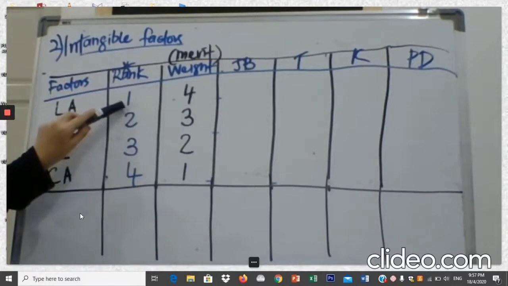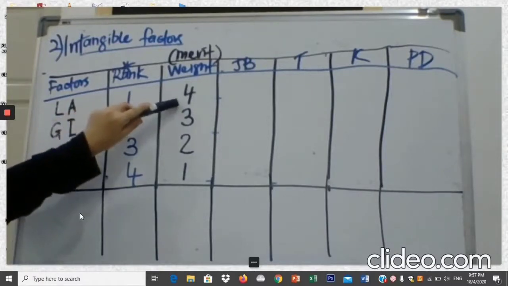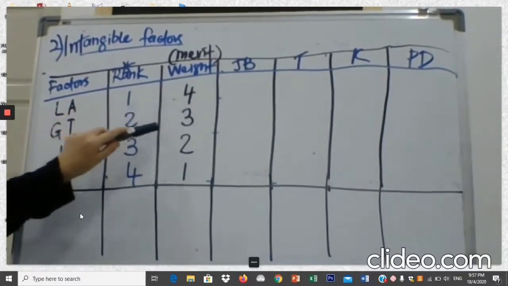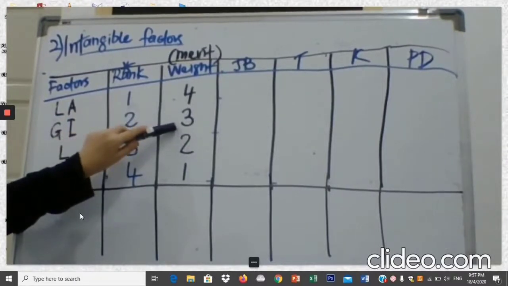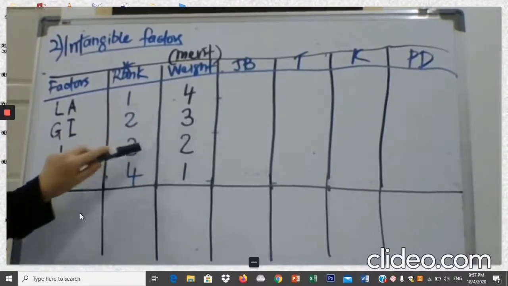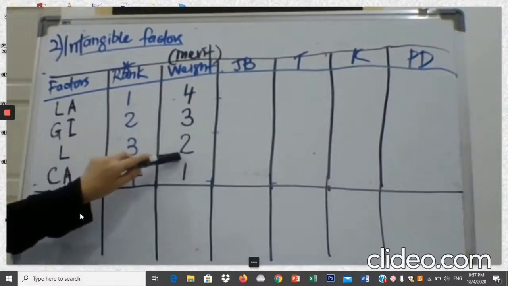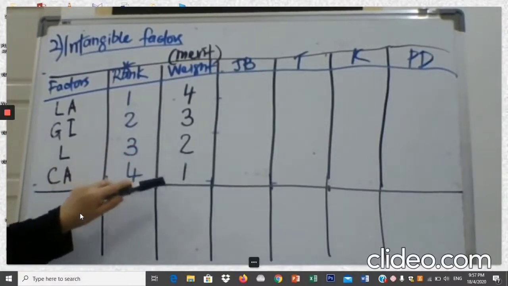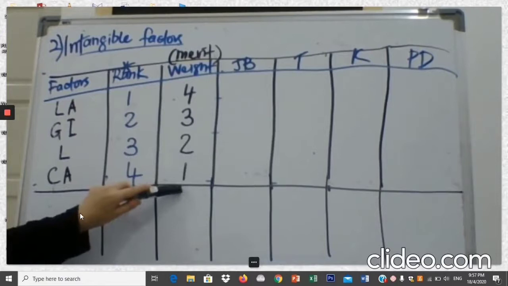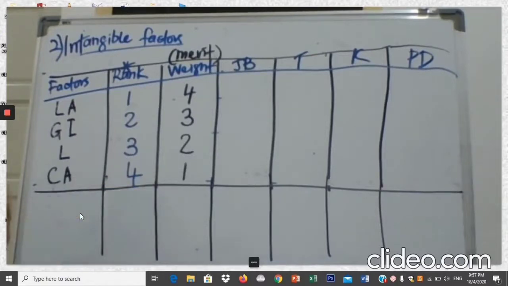The one with the first rank yang paling penting should be given the highest weight. Second rank, the next marks, next lower marks. Third rank, the next lower mark, and in the last rank will be given the lowest weight or the lowest merit. So dia adalah the opposite.